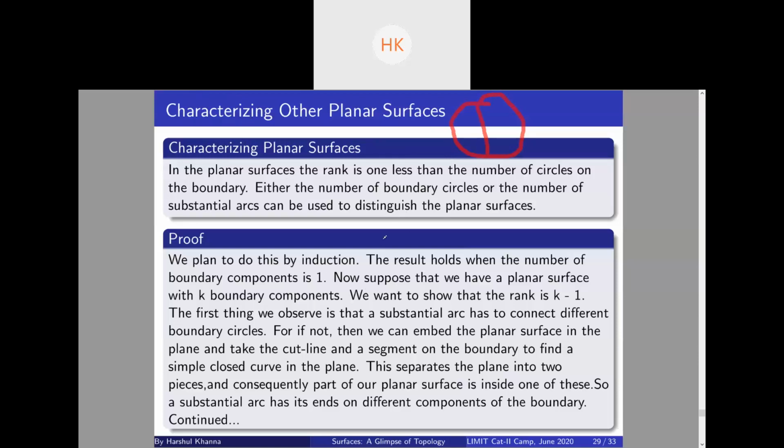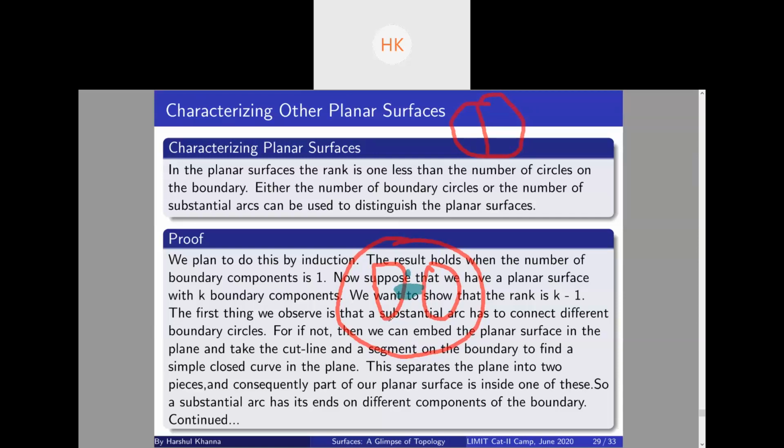Now suppose I have these two holes, these two boundary circles. Now I connect them using this, right? I take this substantial arc. What it will do is make these two boundary circles into one.